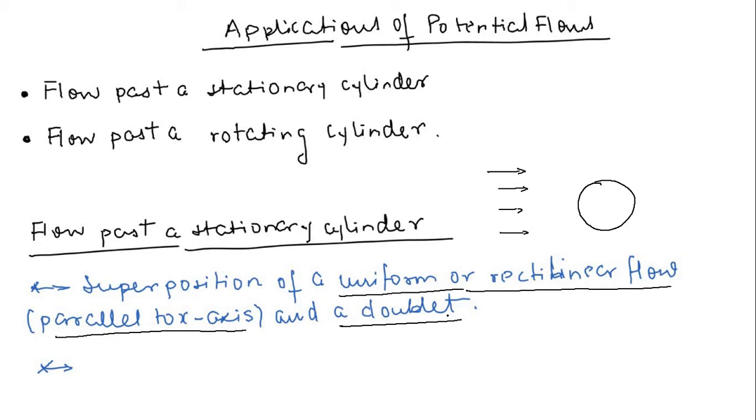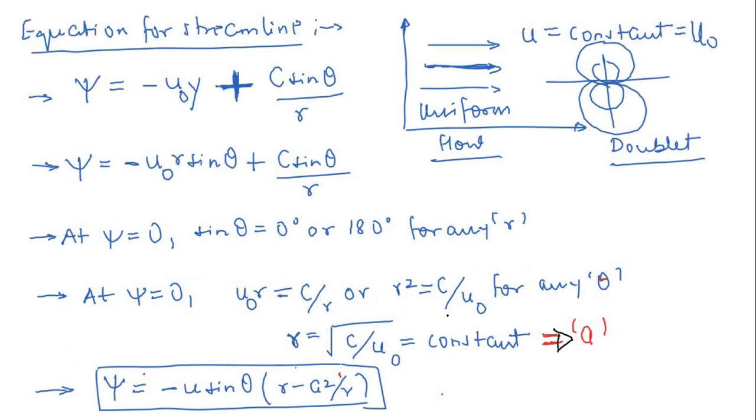First of all, we are going to discuss the possible combinations of these different types of basic flows. One possible combination is that you have a uniform rectilinear flow parallel to the x-axis or y-axis, and then you place a cylinder or a doublet in the path of this uniform flow. Then you can imagine the combination of this uniform flow and doublet as the flow of a fluid over a stationary cylinder. So let us see how this is possible.